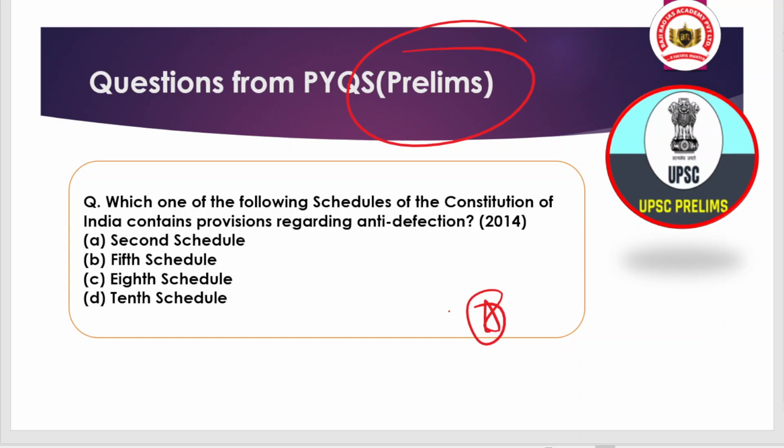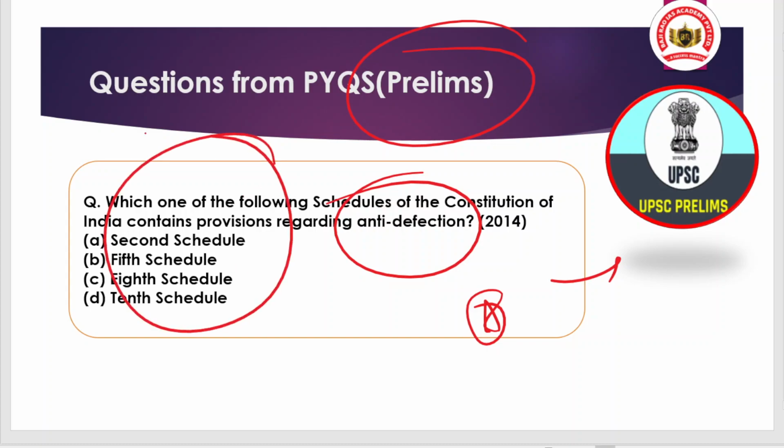So the question is: which of the following schedules of the Constitution of India contains provisions regarding anti-defection? Why have I taken this question? Because the newspapers are flooded with this topic. The options are the 2nd schedule, the 5th schedule, the 8th schedule, or the 10th schedule. We will provide you the answer to this question in the last session.